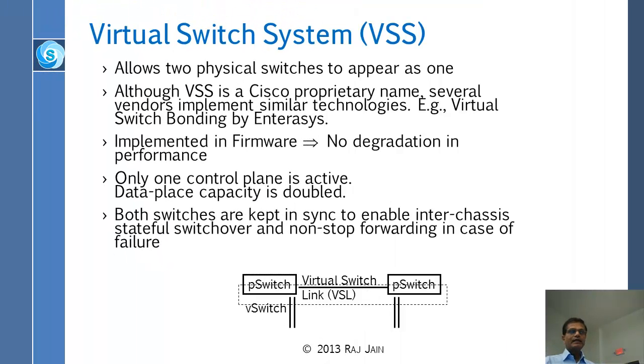Well, Cisco went one step ahead. They said, why don't we take physical switches and make them look like one? Alright, and that is called VSS, virtual switching system. You can take 2 physical switches and let them look like one virtual switch. Now this is again a thing which is industry wide, but the name is different. This name belongs to Cisco.